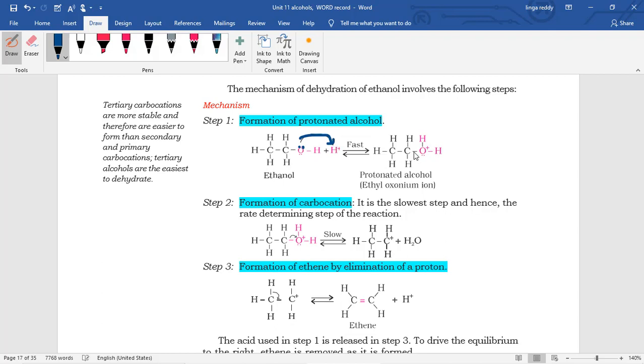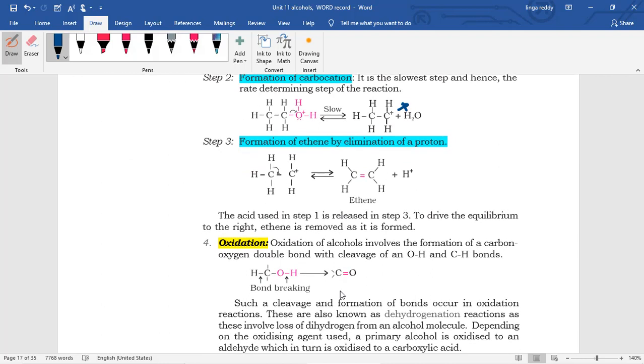The next step, this water molecule is removed, so carbocation is forming. Then if any chances are there, rearrangement takes place, otherwise there is no rearrangement. Next, forming the more substituted alkene is more stable, that is forming.